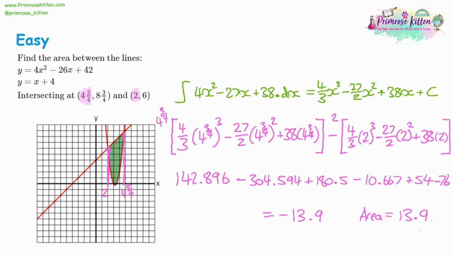Now, again, you might want to have a quick look at the diagram at the end, just to get an idea of, does this make sense? Now, this is a larger area than before, so I think 13.9 looks more credible.